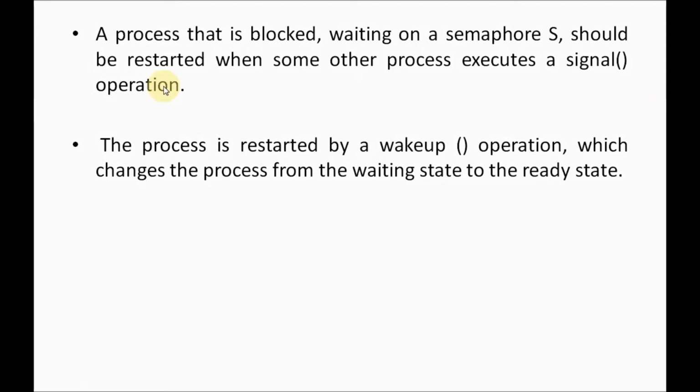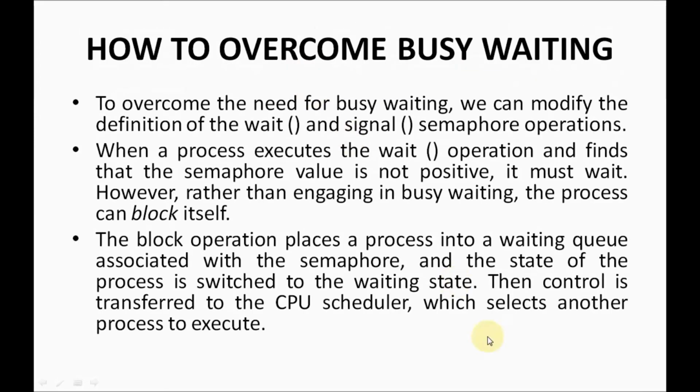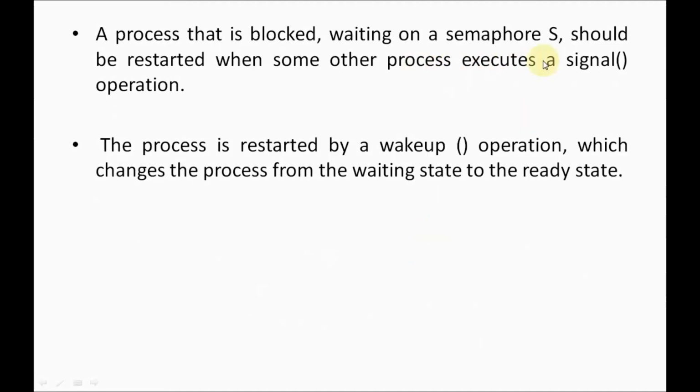Suppose P1 is executing in its critical section, P1 should signal that it completed its critical section. When P1 signals, P2 can be allocated. The CPU scheduler can allocate P2 from the waiting state to the running state when P1 signals that the critical section execution is completed. Getting, guys?